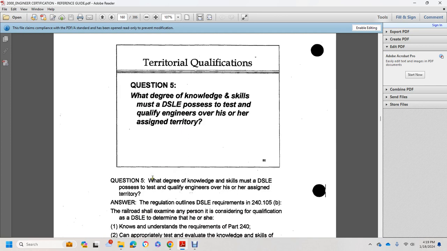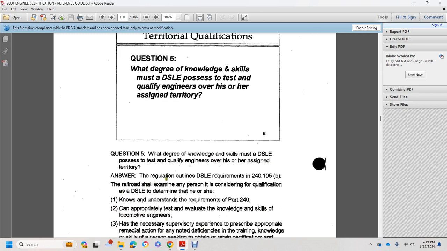Okay. These are the degree of knowledge and skill tests of the designated supervisor of locomotive engineers possess for the test for qualified engineers over his or her assigned territory. The answer is the regulations outline the designated supervisor of locomotive engineers requirements in 240.115(b). A railroad should examine any person being considered for qualification as a designated supervisor of locomotive engineers to determine that he or she has knowledge or understanding of the requirements of Part 240.